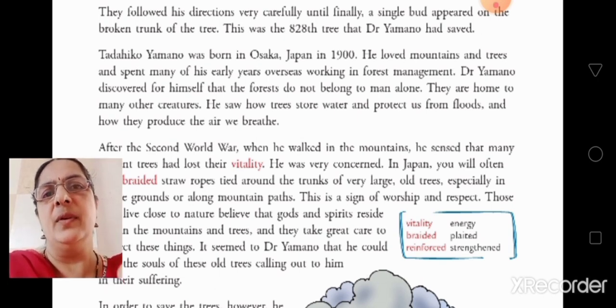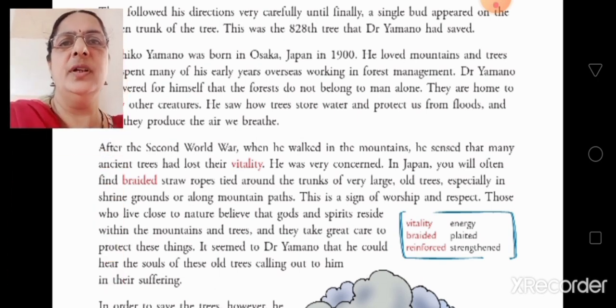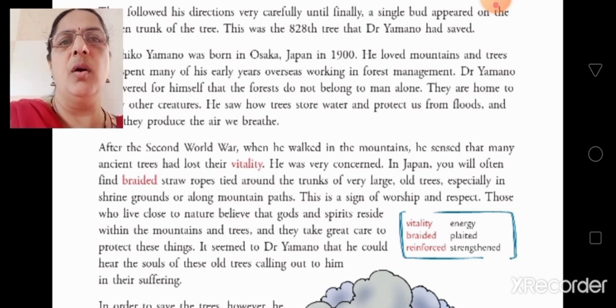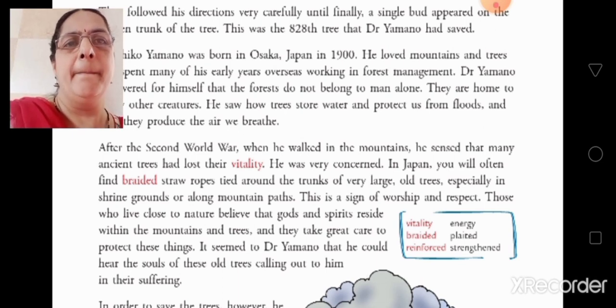Now we'll read. After the Second World War, when he walked in the mountains, he sensed that many ancient trees had lost their vitality. We learned what vitality is. It is energy. He was very concerned.